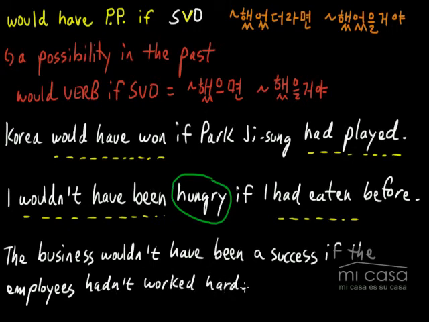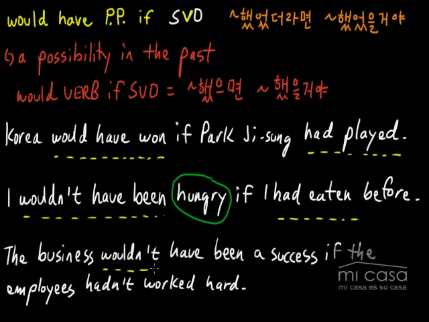Okay, this is a little bit of a more complicated example because we actually have two negatives. It says the business wouldn't have been a success if the employees hadn't worked hard. And sometimes maybe if you put two negatives, it will sound a bit weird, but not always. Sometimes it's fine. Actually, in this case, it sounds fine. This is something maybe that like a boss would tell his employees if he was thanking them in some kind of speech. He might say, the business wouldn't have been a success if the employees hadn't worked hard. Okay, so he's kind of thanking his employees here.